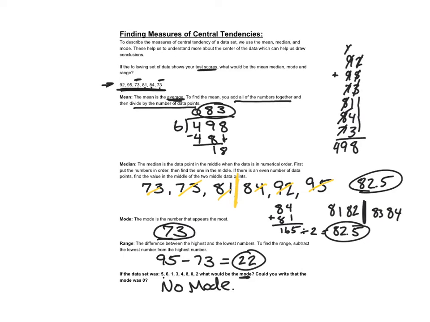Could we write that the mode was 0? No. You can write that the mode is 0 if the mode is actually 0. So if there were multiple zeros in this data set, that could be the mode. But we cannot write that the mode is 0 because that does not mean the same thing as there being no mode. Okay? Because 0 is a number. So in this case, it would be no mode.